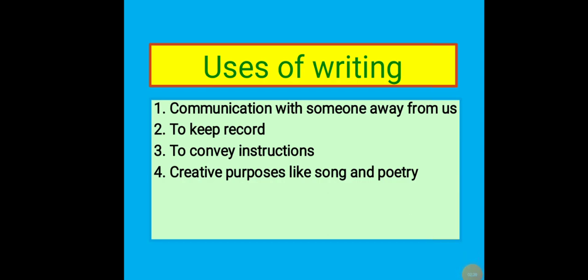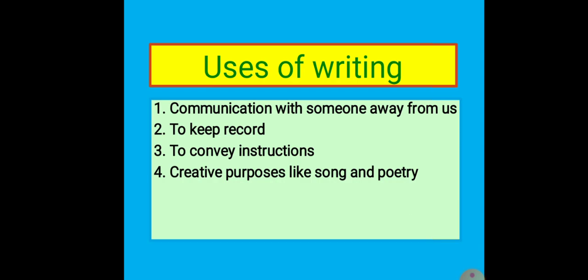Uses of writing. There are multiple uses of writing. For example, we can write to communicate with someone who is away from us. Just as I gave you the example of your friend who is not physically present with you and you want to ask a question, you will write a text message and send it to him. To keep the record. You keep the records of all the chapters and question answers in your notebook.